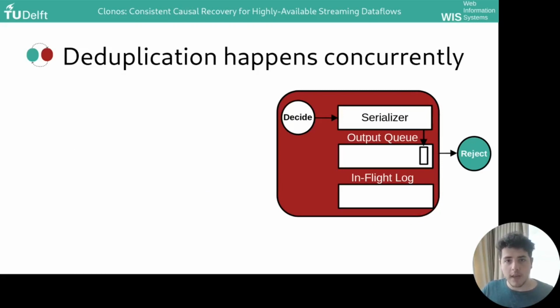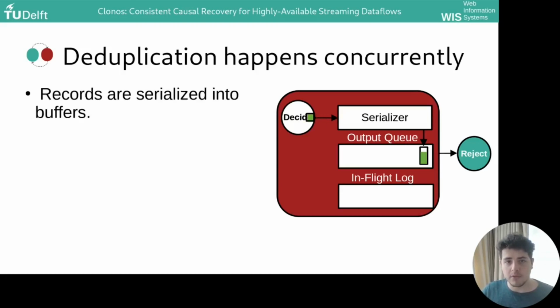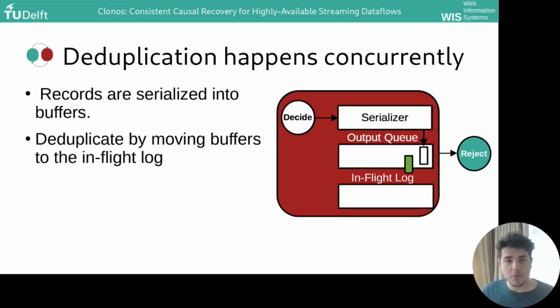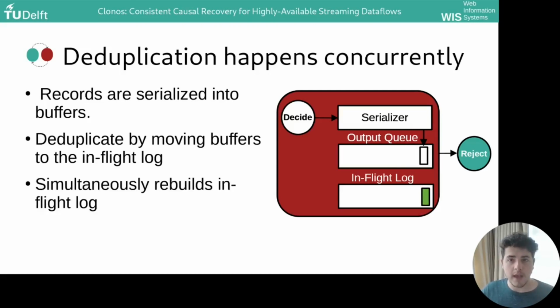The deduplication is happening at the same time as the operator itself recovers, and so the records which are emitted are being serialized into buffers. And normally, these buffers would stay in the output queue until they are sent into the network down to the reject node. But since this buffer contains duplicate records, we need to deduplicate it. And we do that by moving it into the in-flight log. This way, we are both deduplicating and rebuilding the in-flight log at the same time, meaning that we can support future downstream failures.